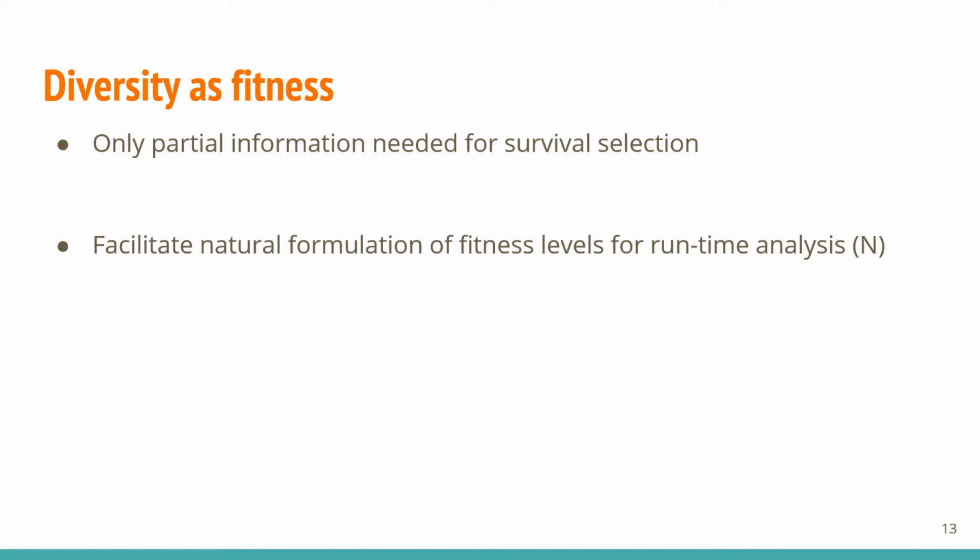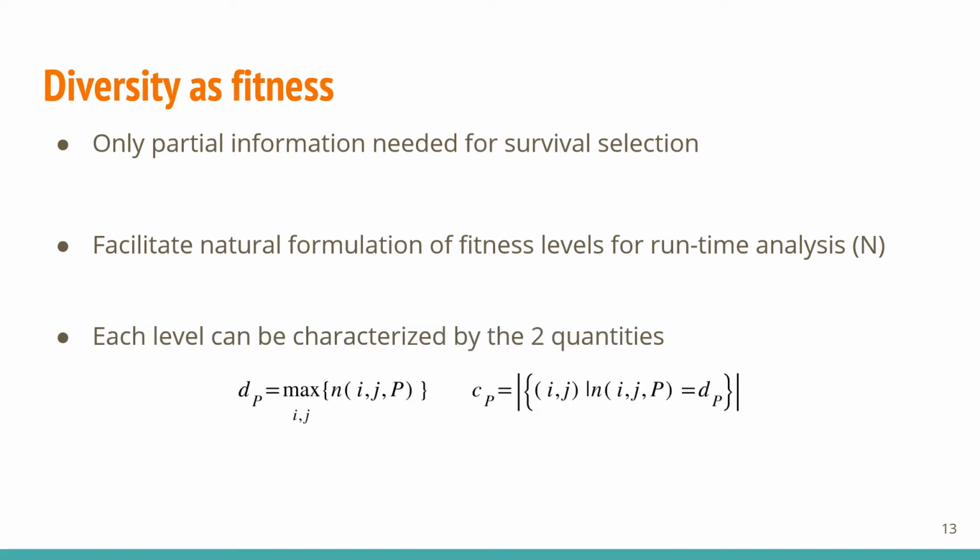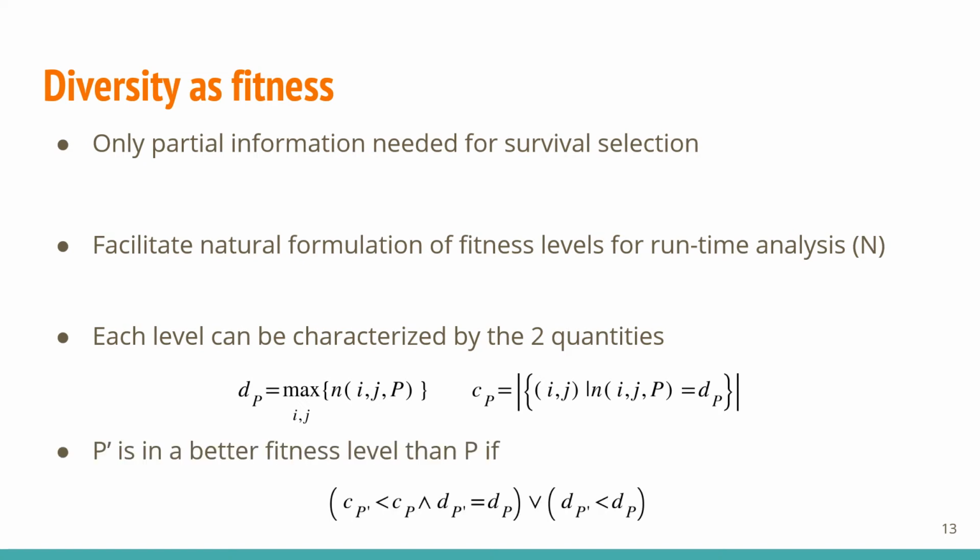Here we focus on the fitness n, and it characterizes the fitness level with dp, the maximum count, and cp, the number of objects with the maximum count. We say that the transition to the better fitness level has occurred if either cp decreases or dp decreases, leading to the smaller np in either case.